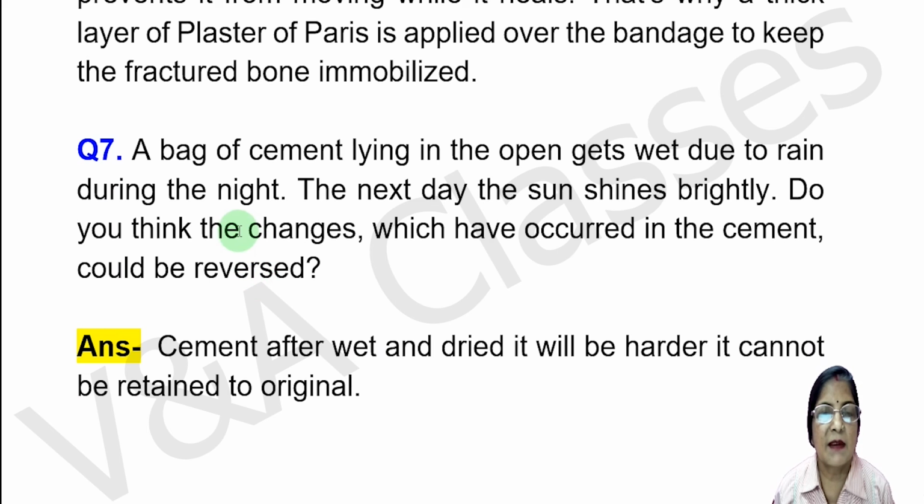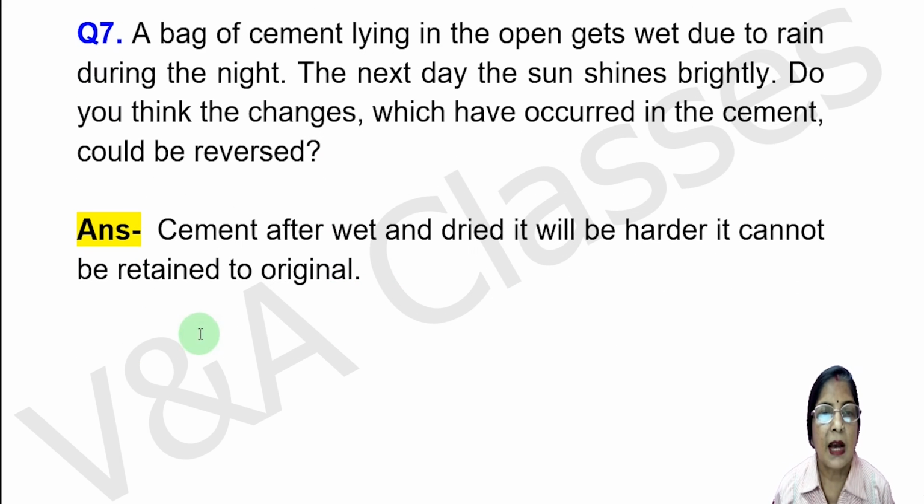Now question number 7. A bag of cement lying in the open gets wet due to rain during the night. The next day, the sun shines brightly. Do you think the changes which have occurred in the cement could be reversed? Answer, cement after getting wet and dried will be harder. It cannot be returned to the original.